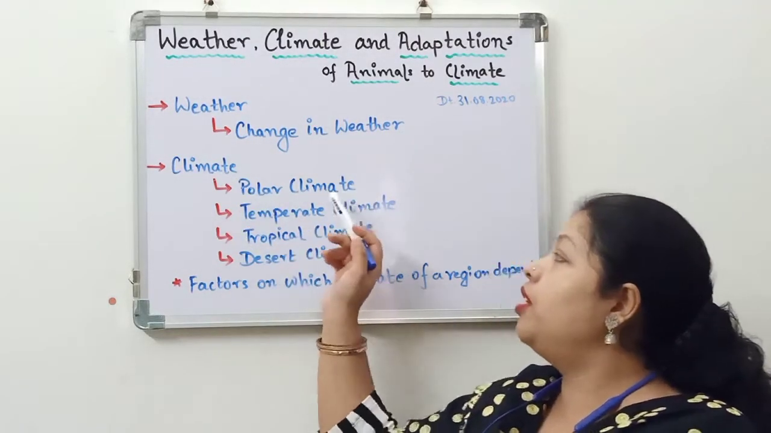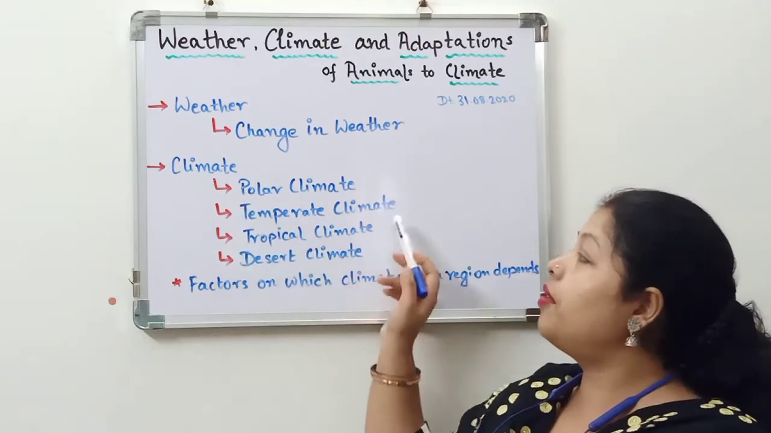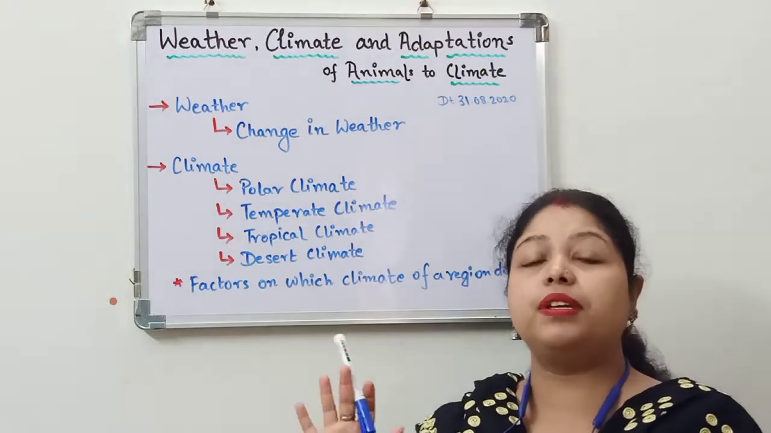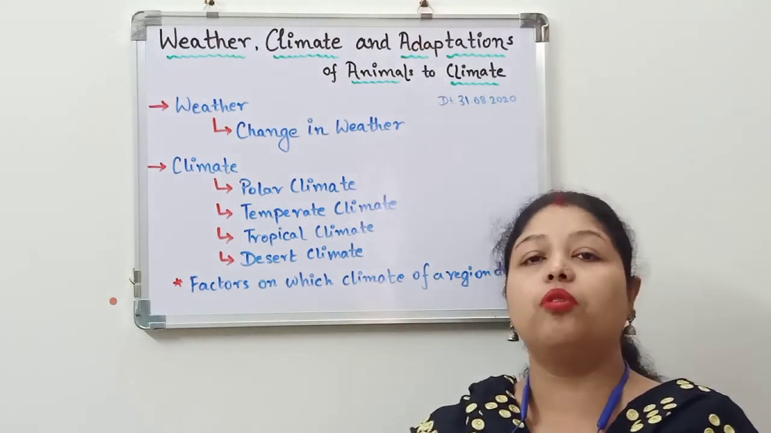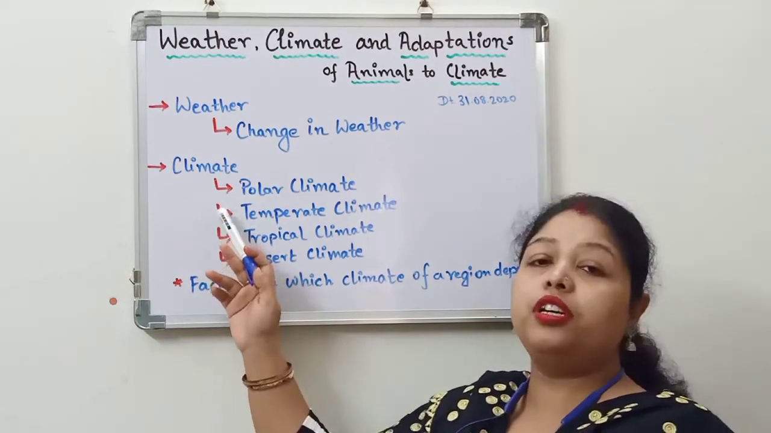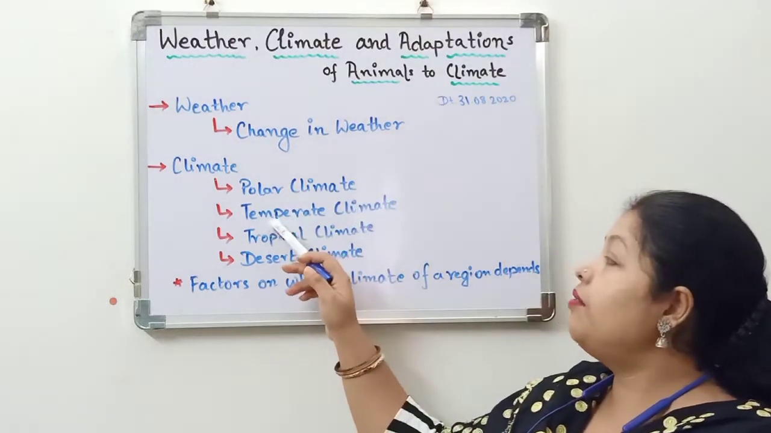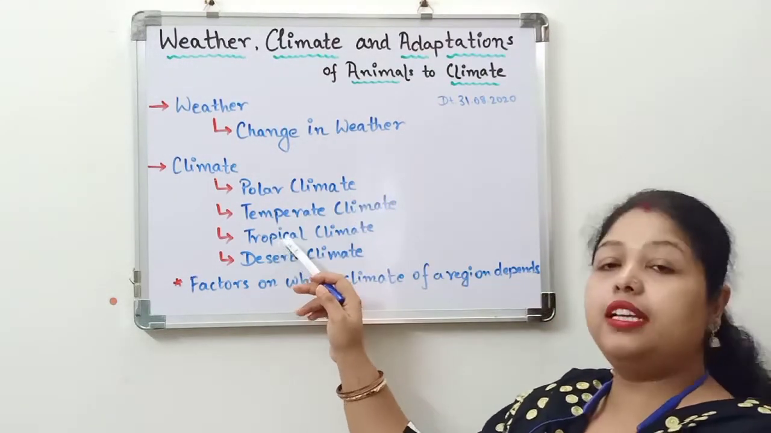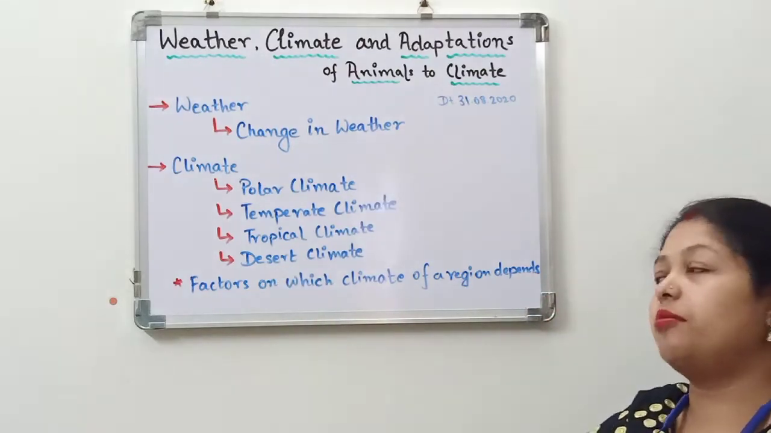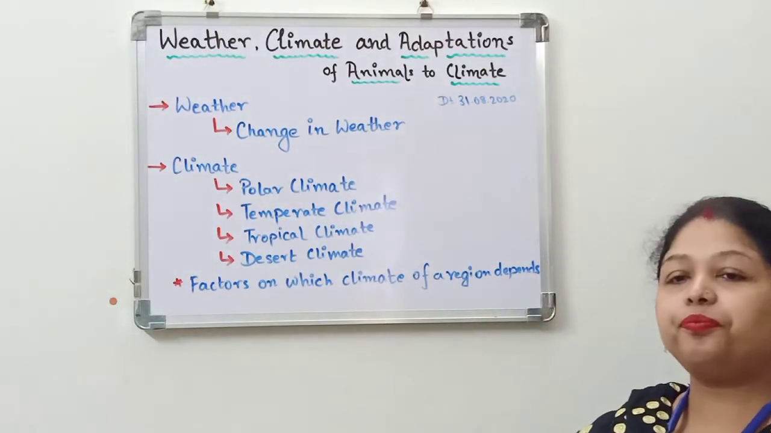Next, we will move on to the polar climate. Now, you can see that there are 4 types of climate generally present in the whole world, or we can differentiate the climate into these 4 different types. The first one is the polar climate. The second one is the temperate climate. Third is the tropical climate, and the fourth and last one is the desert climate. So we will first discuss this polar climate.